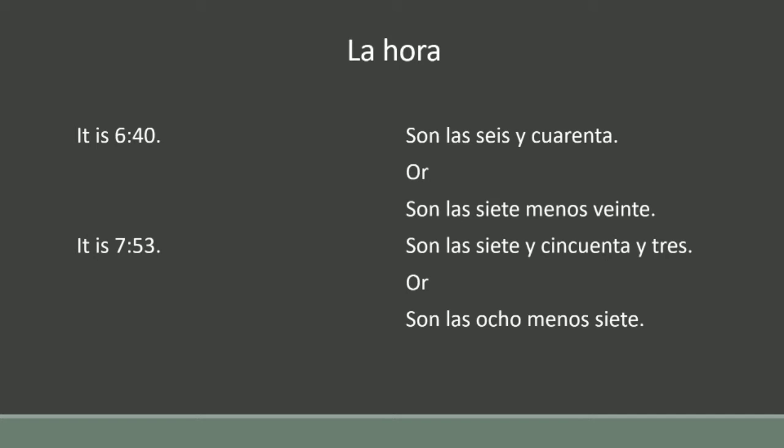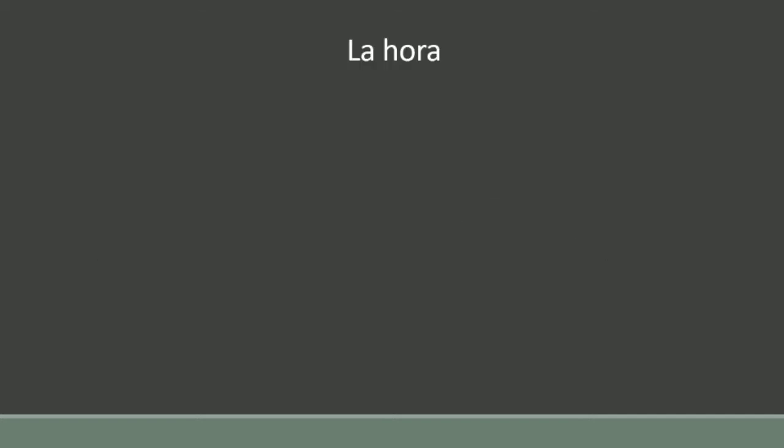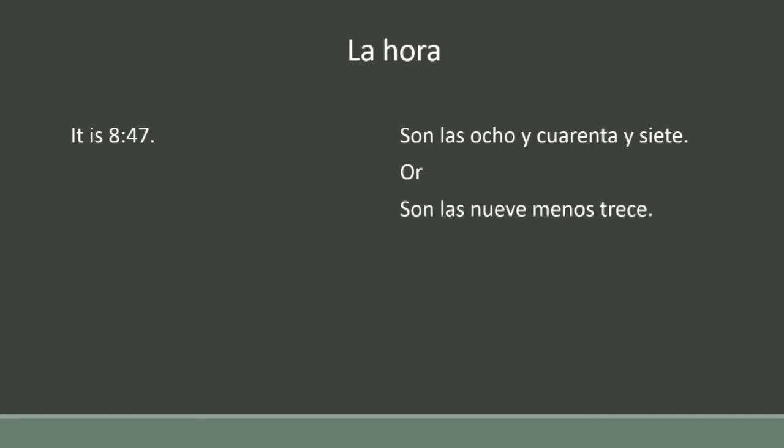Clear? One more example, it is 8:47. Son las 8, 8 o'clock y 47. 47 is 47. The other method is what? 13 minutes to 9 o'clock. So 9 o'clock is son las 9 menos 13. 13 is 13. Literally it is 9 o'clock minus 13.